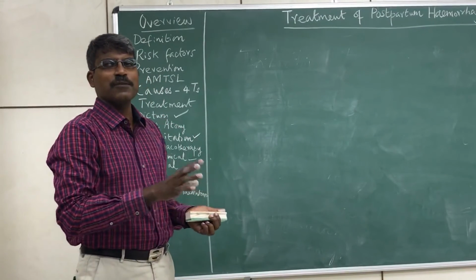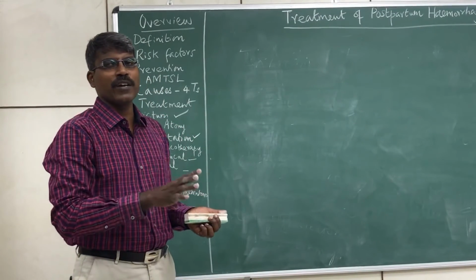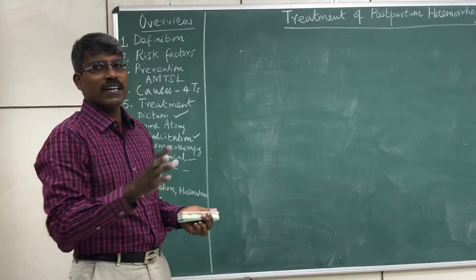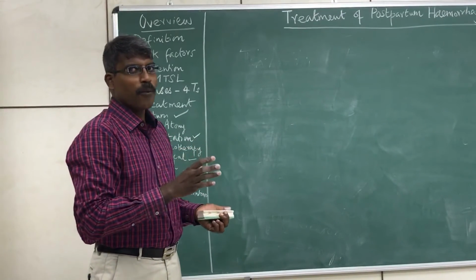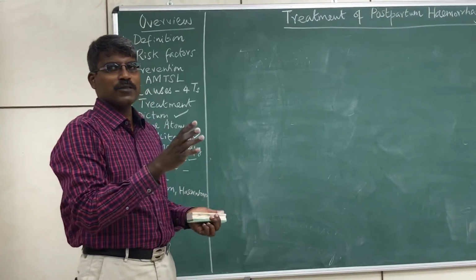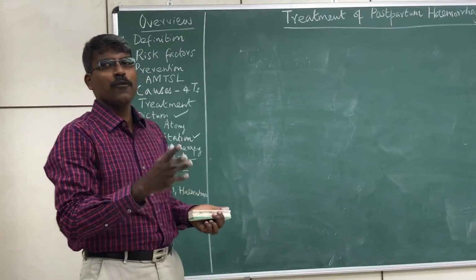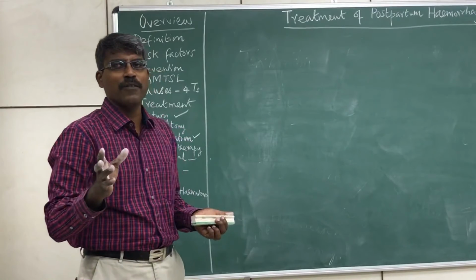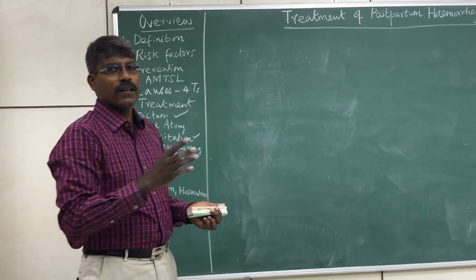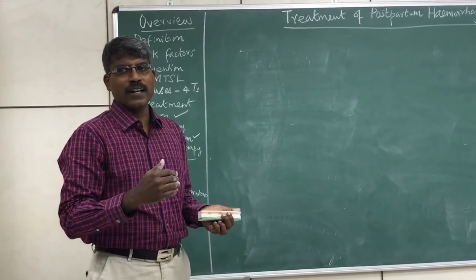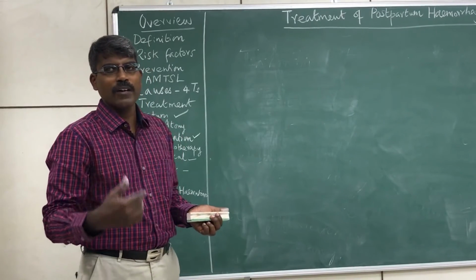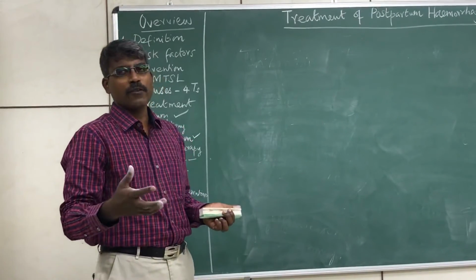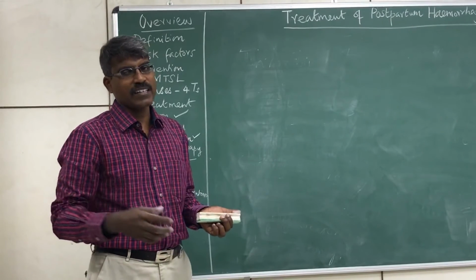The initial resuscitative measures are common: IV fluids, high flow oxygen and blood transfusion if there is more blood loss. Among the pharmacotherapeutic measures, oxytocin is the drug of choice, 10 to 40 international units given as IV infusion. The second and third line drugs are ergometrine 0.2 milligram and carboprost 250 micrograms, which can be given up to 8 times.